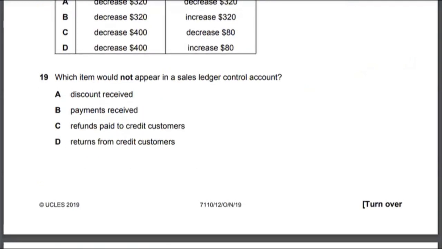Let's look at multiple choice 19. Again, multiple choice 19 is fairly easy. All you need to remember is the sales ledger control account items. And if you know which account does not appear in this case, it is actually discount received. So the correct answer to multiple choice 19 would be option A.